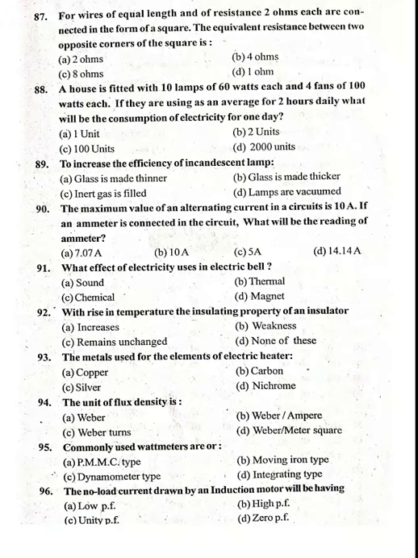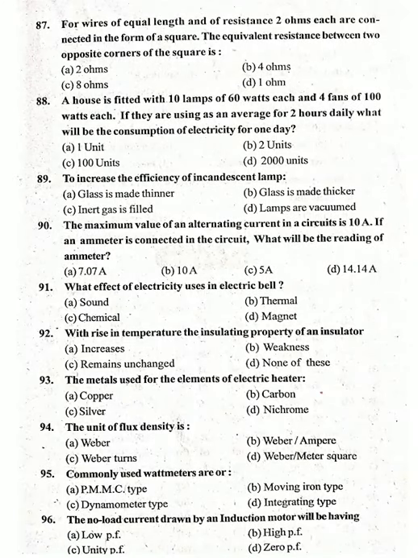If they are used on average 2 hours daily, what will be the consumption of electricity for 1 day? 10 lamps of 60 watt, 4 fans of 100 watt. 600 plus 400, that's 1000 watt per hour, means 2000 watt hours daily. 88 answer B, 2 units. 1000 watt hour is equal to 1 unit, so 2000 is two units.